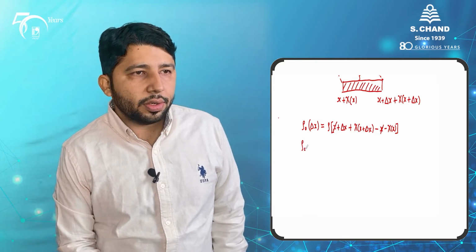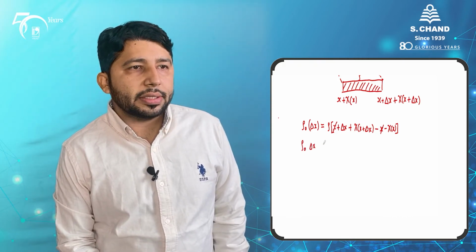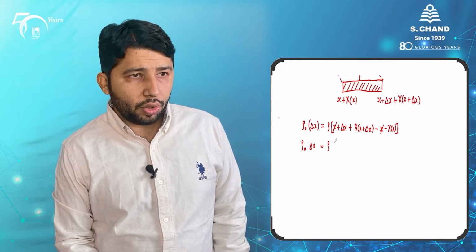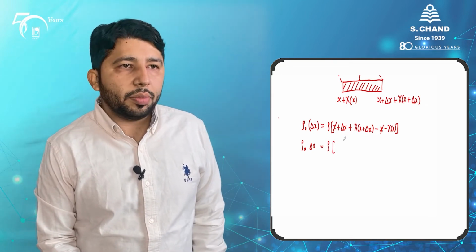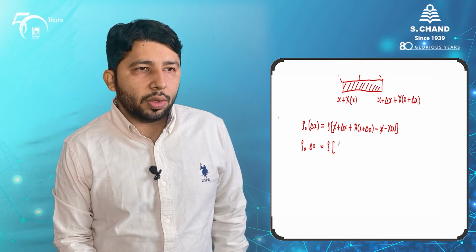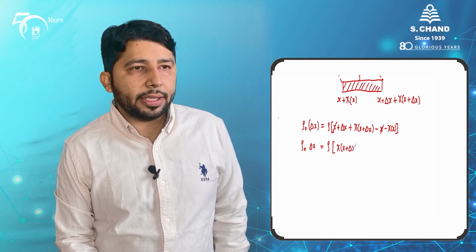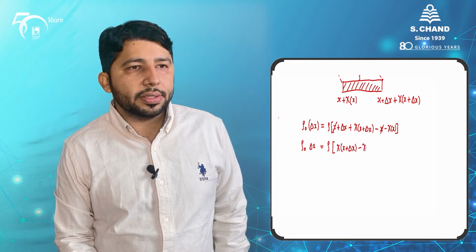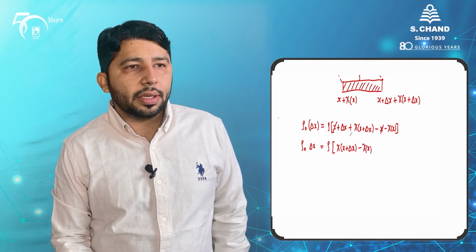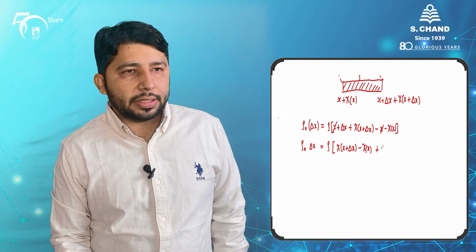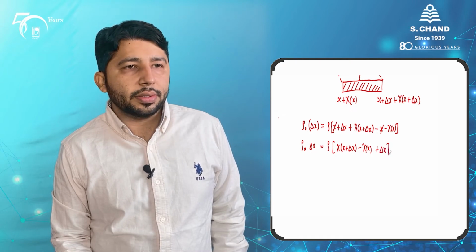We have gathered rho naught delta x is equal to rho, and here I am rearranging these quantities like chi of x plus delta x minus chi x, and overall I have plus this quantity delta x.